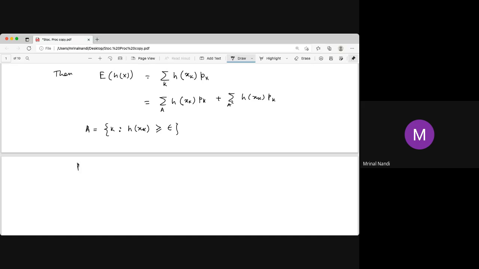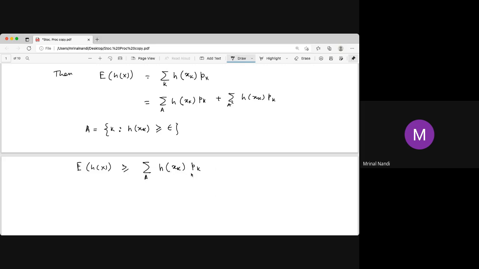Now this is greater than or equal to the sum over A of h_k p_k, since the expectation is a sum of two parts and we just drop one.